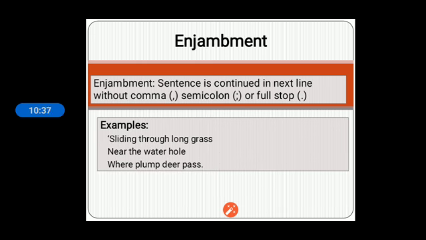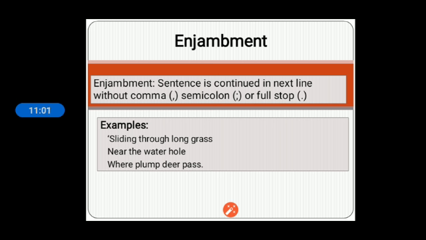Next one is enjambment. Enjambment is a very common one. Easily you can understand that if one sentence is not finished in one line, rather it is broken into more than one line without using a comma or full stop, that is enjambment. The sentence is continued in the next line without comma, semicolon or full stop.